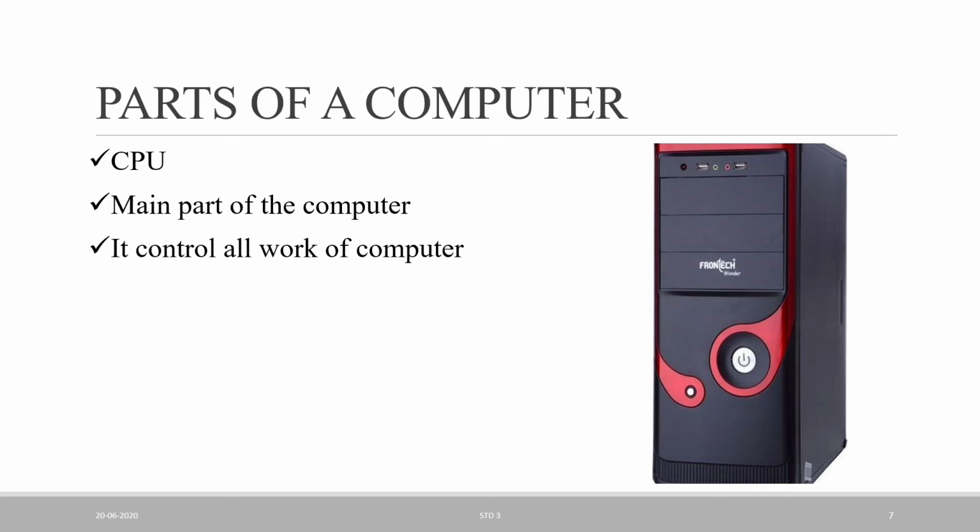It means whether we are writing, doing sums, watching a movie, drawing, or doing anything on our computer, it is controlled by this CPU. So the CPU is the main part and controls all the work of the computer, and the keyboard, mouse, speaker and printer, all these parts of the computer are connected to the CPU box with a cable wire.